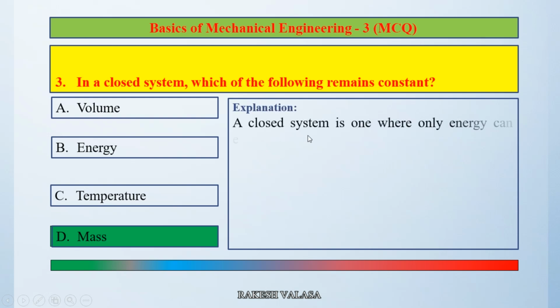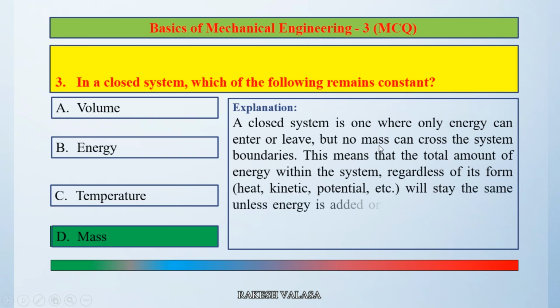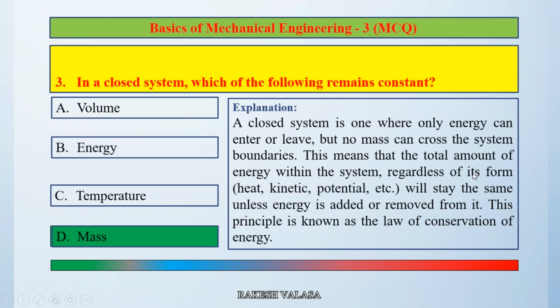A closed system is one where only energy can enter or leave, but no mass can cross the system boundaries. This means that the total amount of energy within the system, regardless of its form, that is heat, kinetic, potential, etc., will stay the same unless energy is added or removed from it. This principle is known as the law of conservation of energy. So the correct answer is option D, mass remains constant.